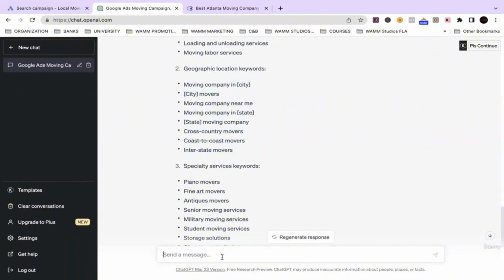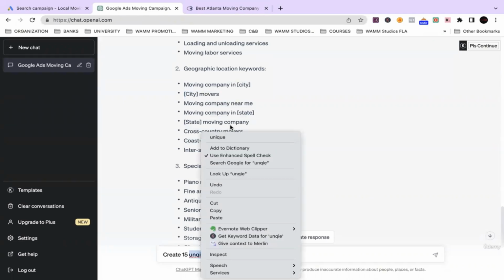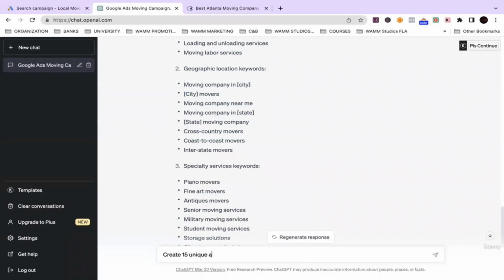So create 15 unique and creative headlines for a Google Ads search campaign for a moving company.